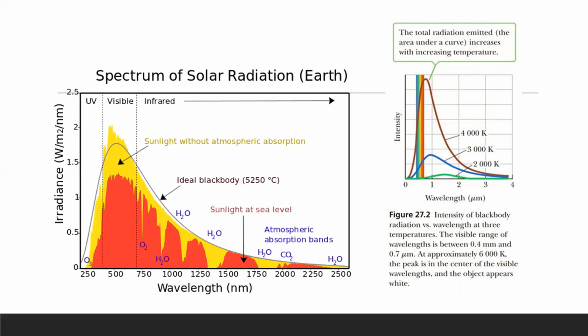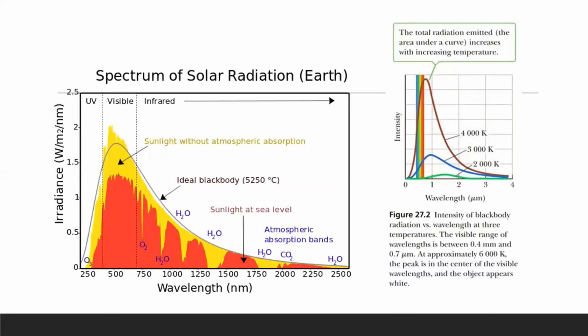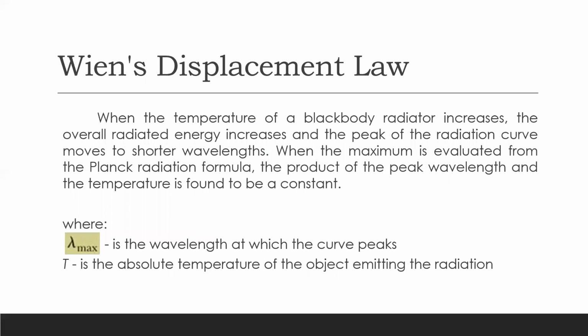So this shift obeys the relationship called Wien's displacement law, which says that when the temperature of a black body radiator increases, the overall radiated energy increases, and the peak of the radiation curve moves to shorter wavelength. You can see here in our illustration with the wavelength distribution of the sun in figure 27.2. And this is a relationship that classical electromagnetism could not account for.